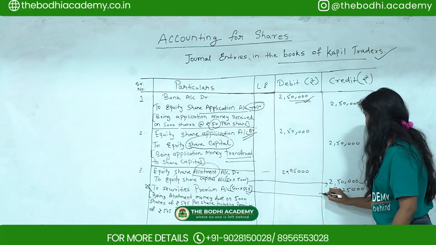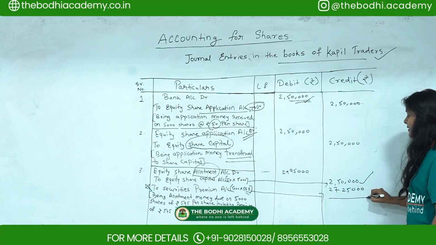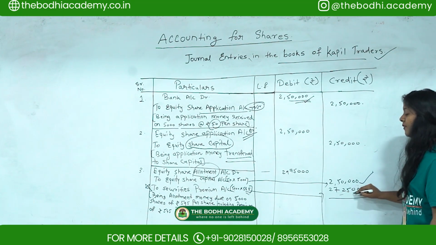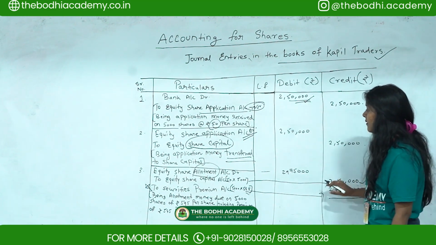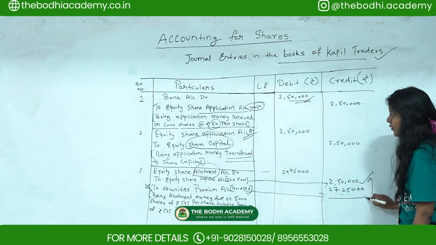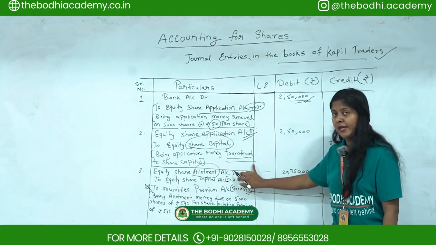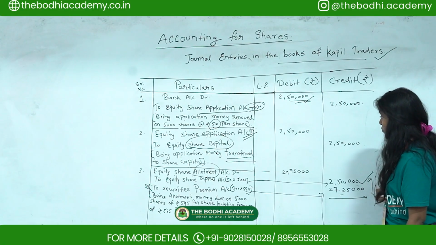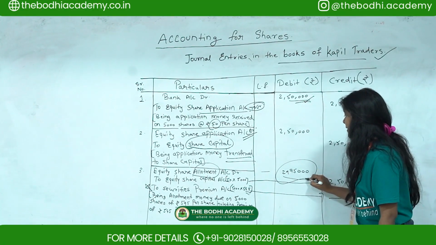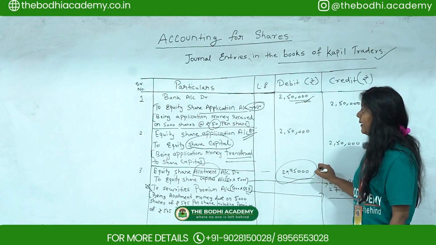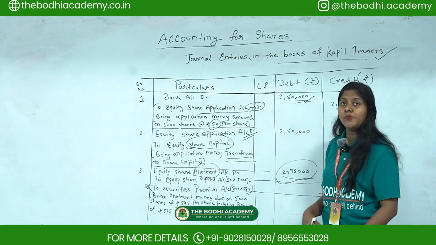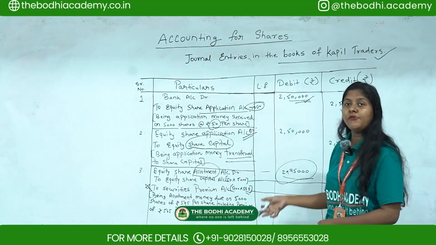So we got this answer, 27 lakhs 25,000. Okay, so these two things you have to add together to get the total amount of equity share allotment account. Okay, so if you add this total, you will get 29 lakh 75,000. Okay, so this is how you have to pass the journal entries in the books of Kapil Traders.